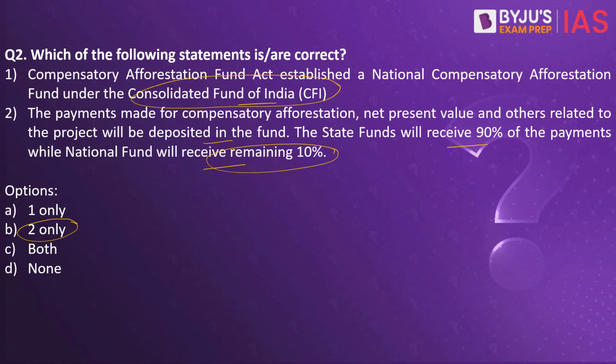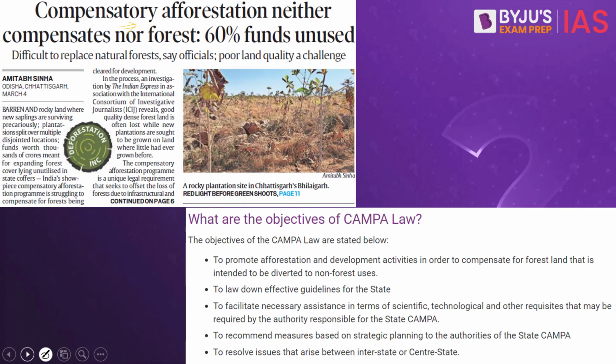So remember, the first statement is wrong. When you look into the second statement, yes, the second statement is right. The CAMPA law promotes afforestation and developmental activities to compensate for forest land diverted to non-forest use, lays down effective guidelines for the state, facilitates necessary assistance in terms of scientific, technological and other requisites, recommends measures based on strategic planning, and resolves issues between interstate or center-state.